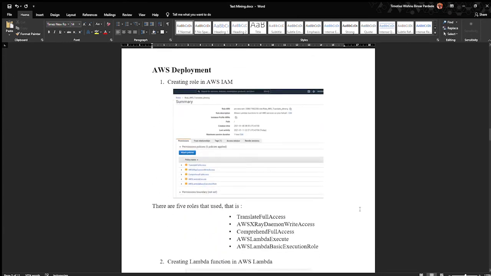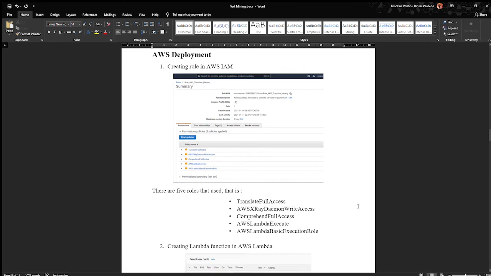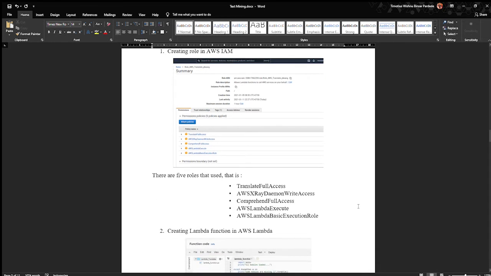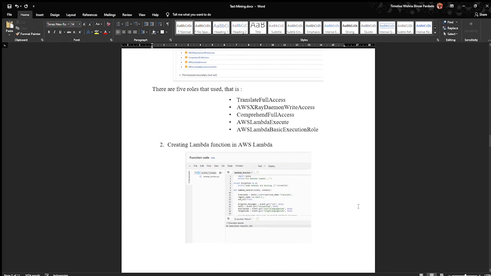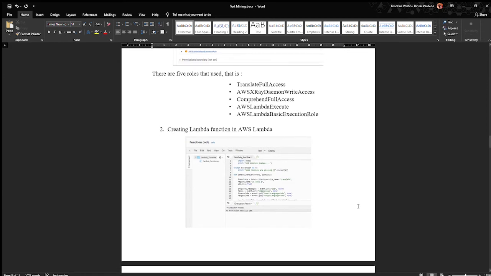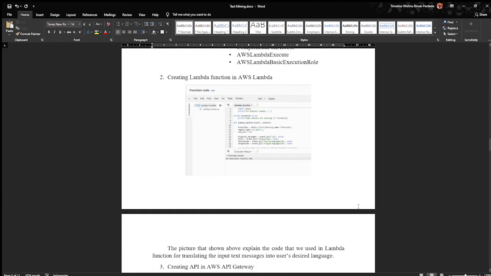And now we are in the deployment stage. The first one is we create a role in AWS IAM, and the role is created so we can launch a Lambda function, and then we create a Lambda function with AWS Lambda. The Lambda function that is created is used to translate the predicted class of the text message and the text message itself to the user's desired language.